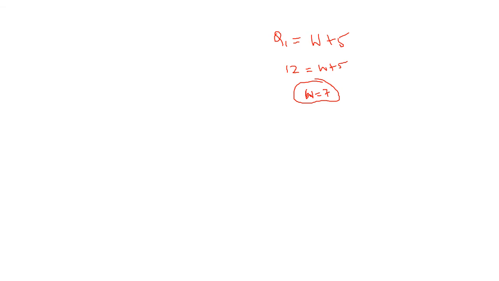So you have calculated the work done value, and you know the efficiency formula: work done divided by heat supplied. What is our work done value? 7. And what is our heat supplied value? 12. So your answer is going to be 7 by 12, 0.5833.